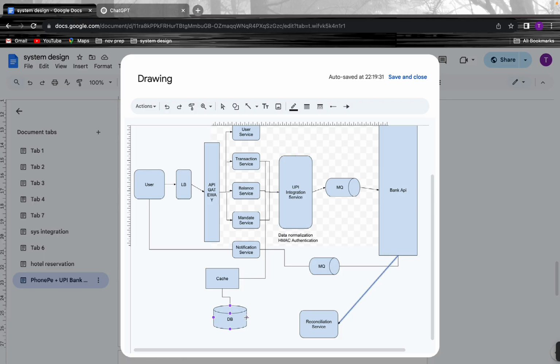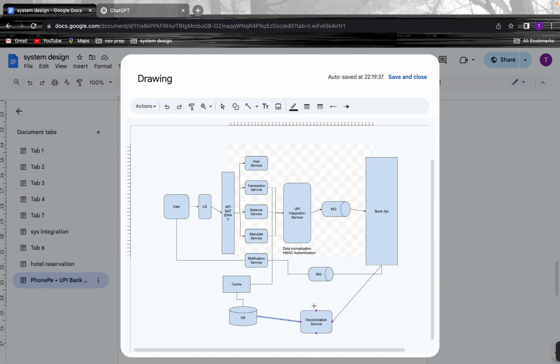We can fetch from this DB and verify. So this reconciliation service will ensure the correctness, and if there is any mismatch over there, we can classify it. If we can fix the mismatch automatically, we can trigger it, or else the finance team can manually verify, and they can handle it. So these things will be happening over here.